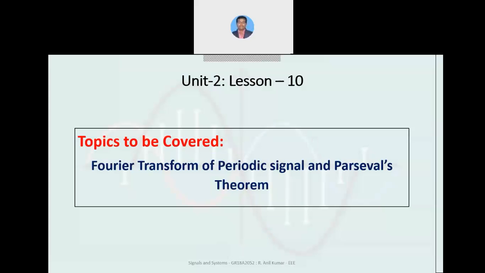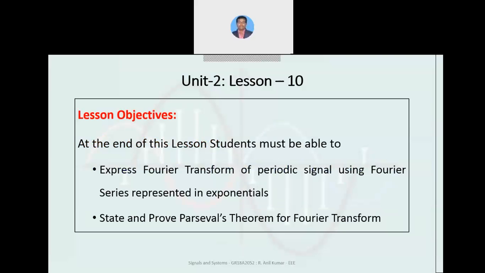Today let's see lesson 10 from unit 2, which covers Fourier transform of periodic signal and Parseval's theorem for Fourier transform. After completing this lesson, students will be able to express Fourier transformation for periodic signals and state and prove Parseval's theorem and Parseval's identity.